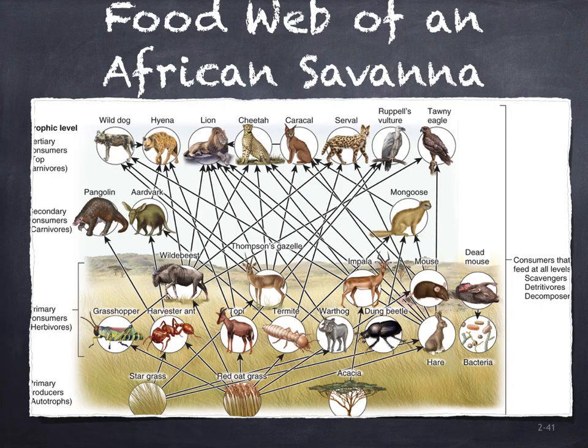Each time an organism feeds, it becomes a link in a food chain. In an ecosystem, food chains become interconnected when predators feed on more than one kind of prey, thus forming a food web. The arrows in this diagram indicate the directions in which matter and energy are transferred through feeding relationships.